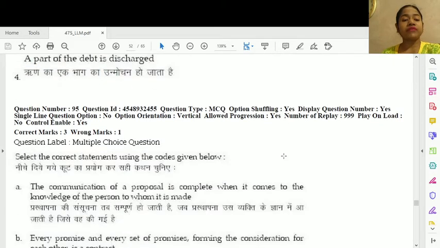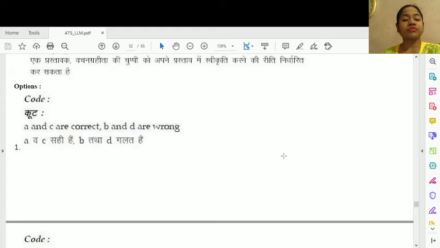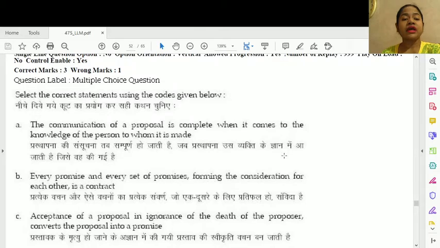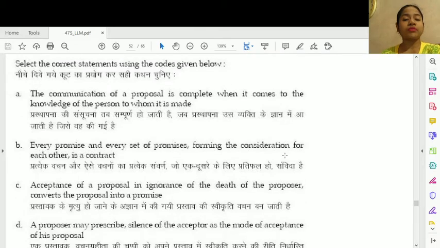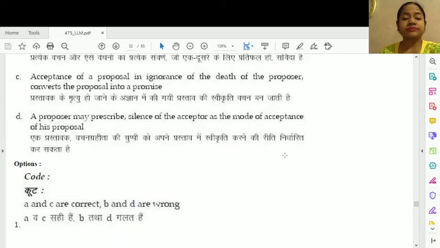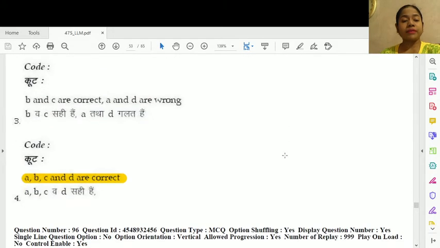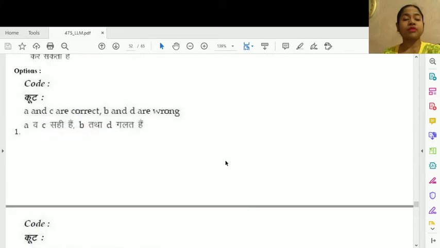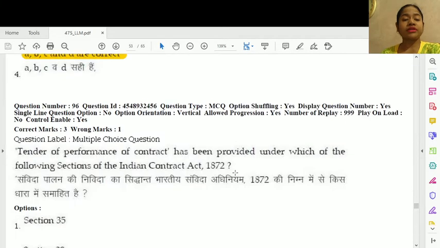Question number 95. Select the correct statement using the codes below. So the correct option, the option A, B, C and D all are correct. Let us read. The communication of a proposal is complete when it comes to the knowledge of the proposer to whom it is made. Every promise and every set of promises forming the consideration of each other is a contract. C. Acceptance of a proposal in ignorance of the death of the proposer converts the proposal into a promise. This is option number A, B and C. D is wrong. The correct option is option number 2, not 1. Sorry about the mistake.